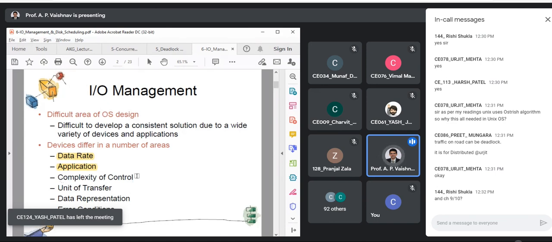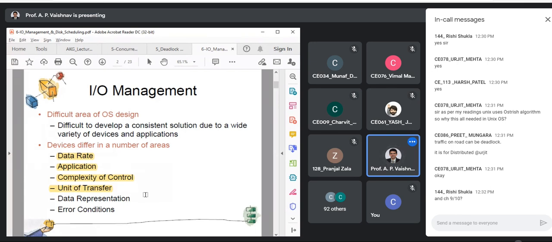It also depends upon the complexity of control, that means the logic with which that IO device works. That also decides the factor. Unit of transfer: either you transfer your data block by block, or you transfer in a sequential manner. Can you give me an example of a block by block transfer device that you are currently using?